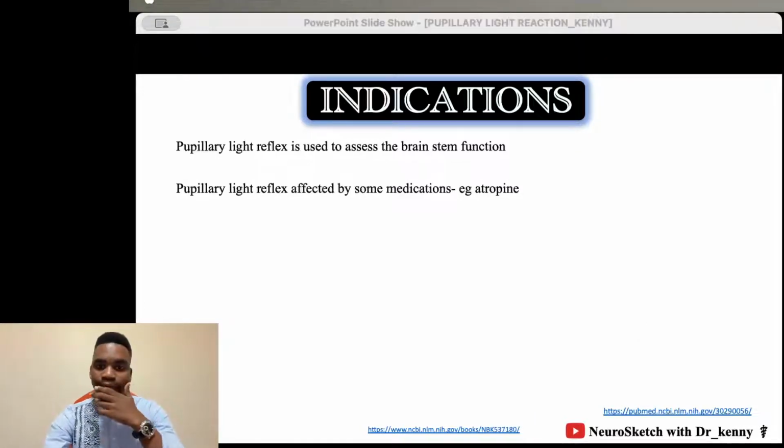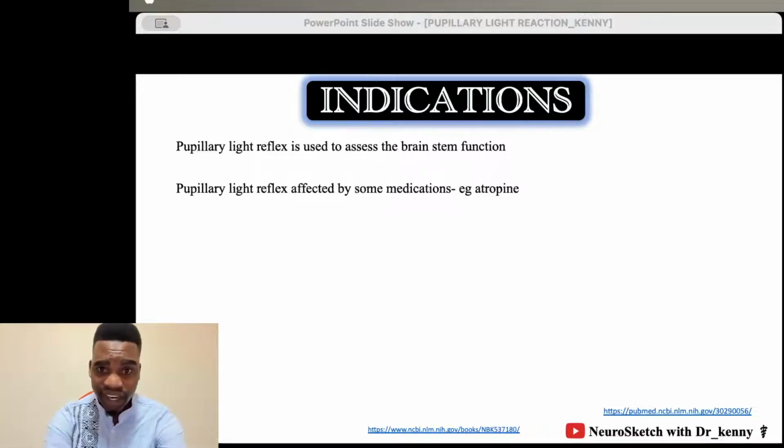So the knowledge of the pupillary reaction is very, very important to assess the functioning of the brainstem. As I've just told you, the nuclei, the Edinger-Westphal nucleus and the pretectal nucleus, are all found in the brainstem, but specifically in the midbrain. Remember when we dissected the midbrain? So they are found in the midbrain.